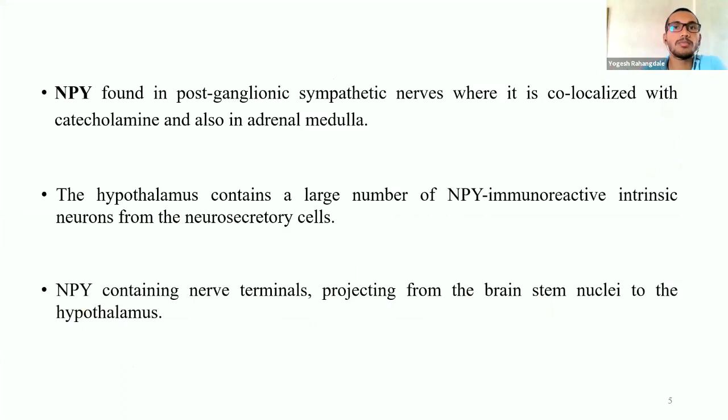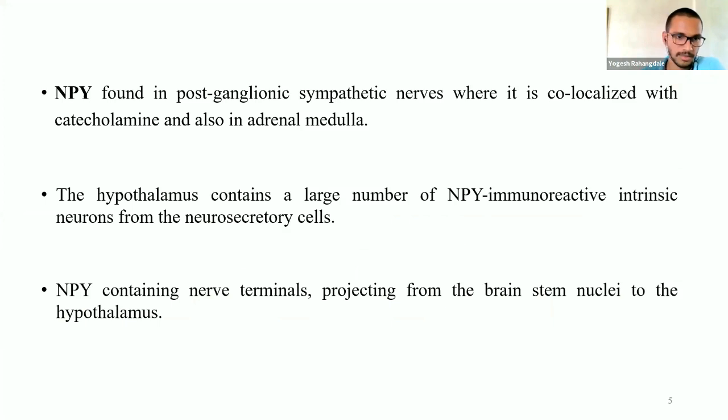Then our second key word is neuropeptide Y, which is found in postganglionic sympathetic nerves, where it is co-localized with the catecholamines, and also in the adrenal medulla. The hypothalamus contains a large number of neuropeptide Y immunoreactive intrinsic neurons.